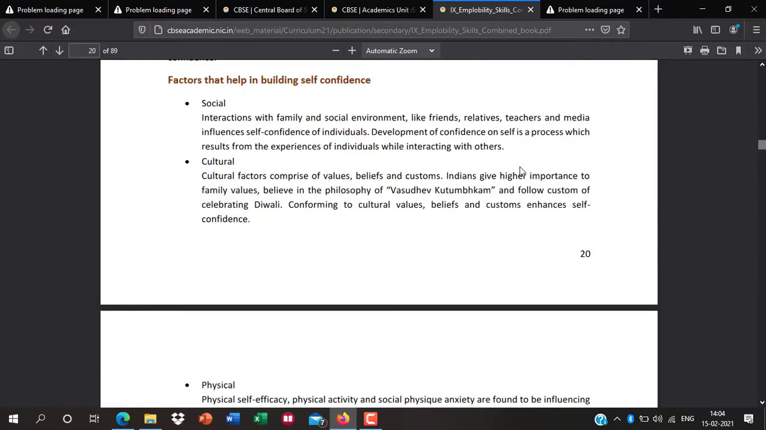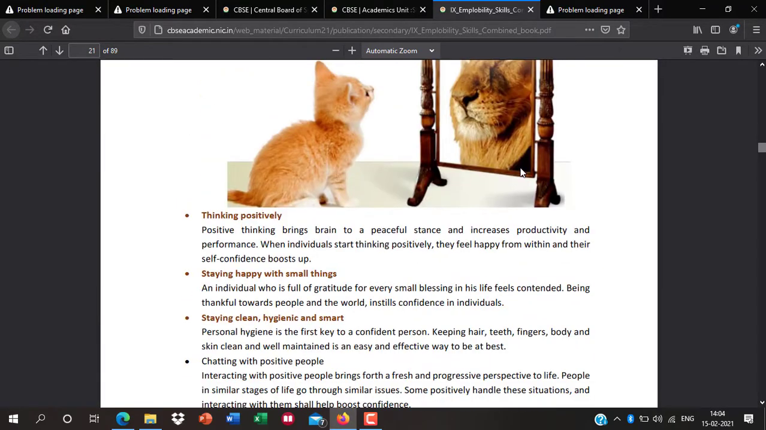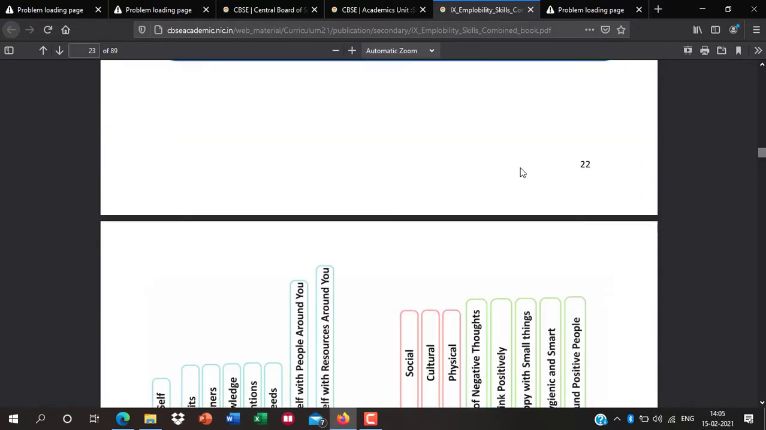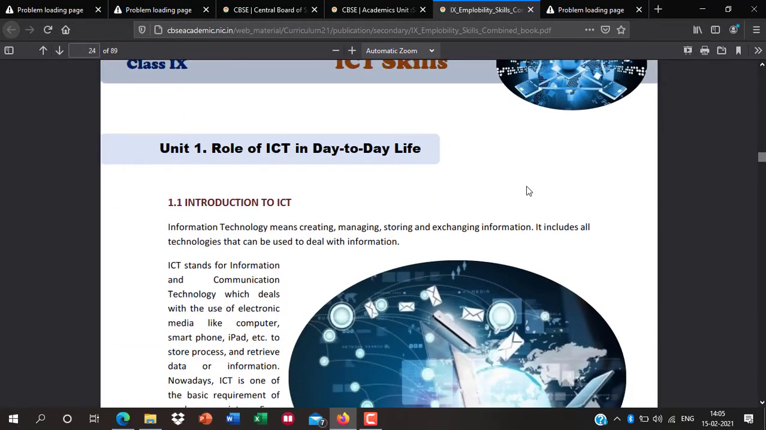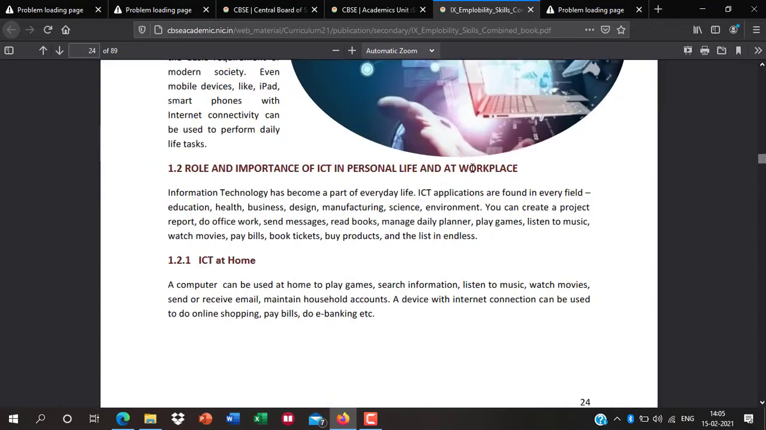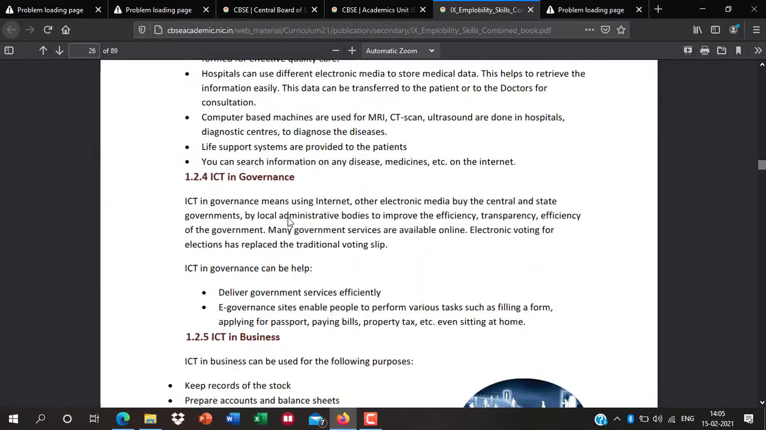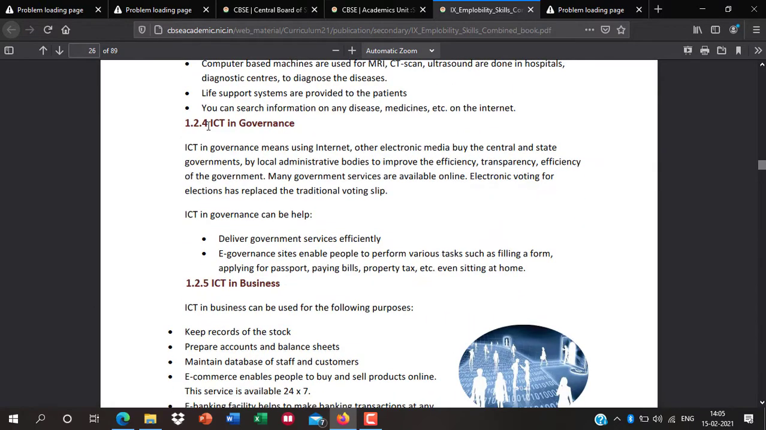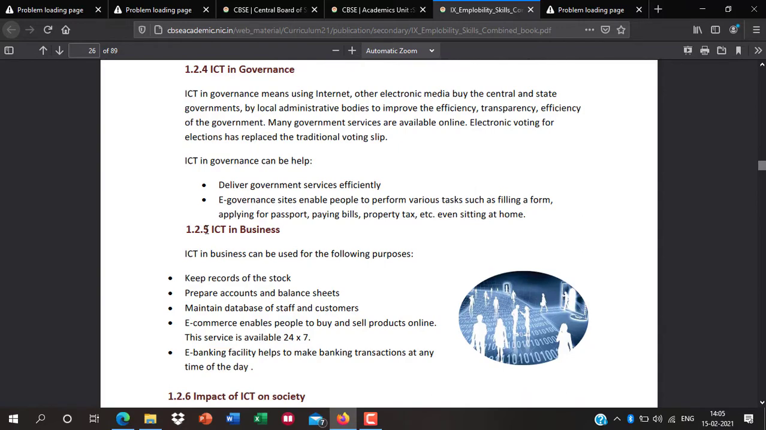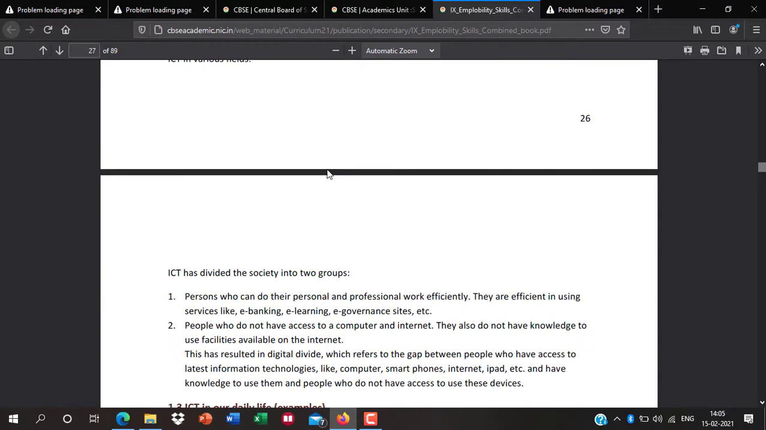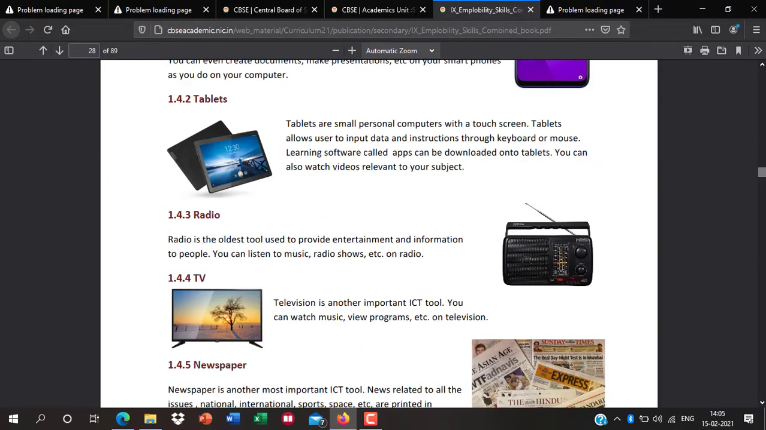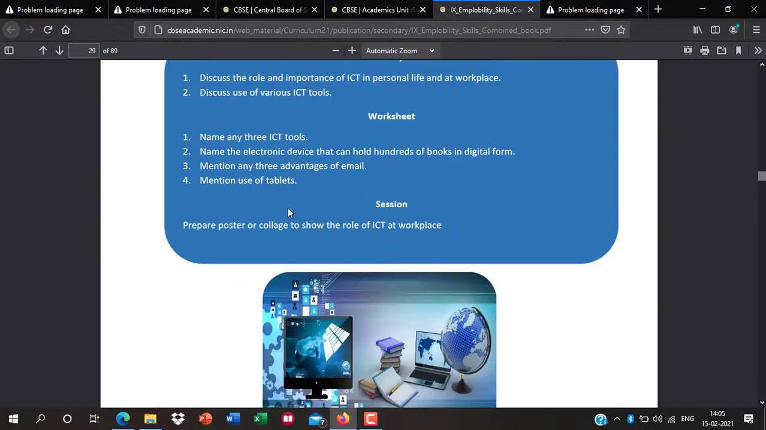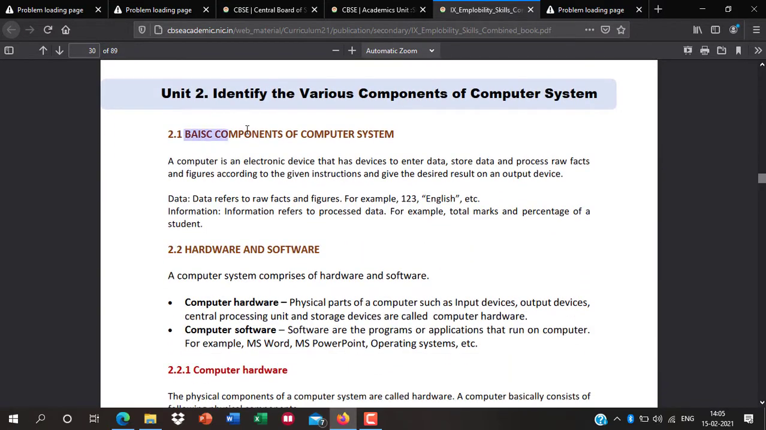Okay, so let me open chapter number three, ICT. In this unit, what are the important topics? In this chapter, maximum topics are covered in your Part B Unit 1. So same here: ICT use in business and governance, like e-governance in daily life, and here is the ICT tool. It is not so important, but now I am marking here the basic components of a computer system.